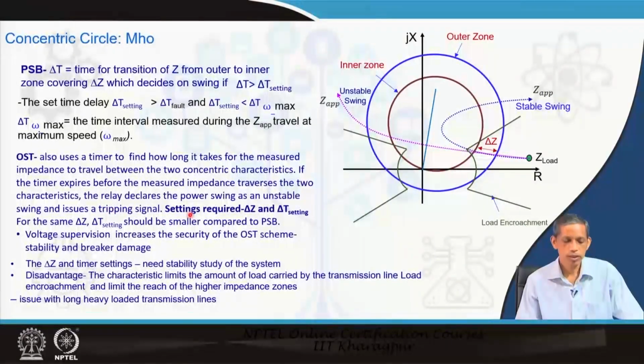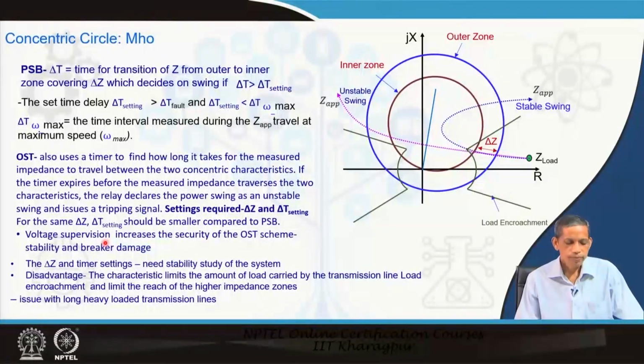So, here we require settings in terms of the delta Z, if you are using the same delta Z, that is the same concentric circles. So, the delta Z setting is different and it should generally be smaller than the delta t setting we have for the power swing blocking, it will be smaller than that one.